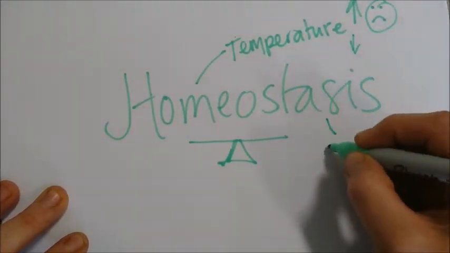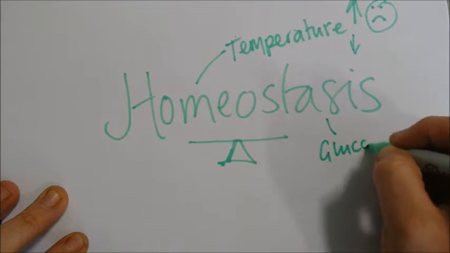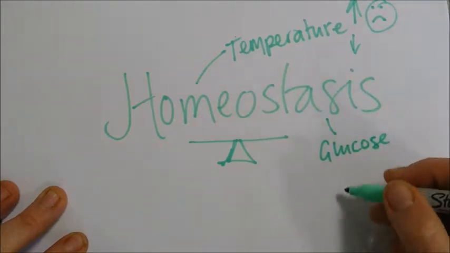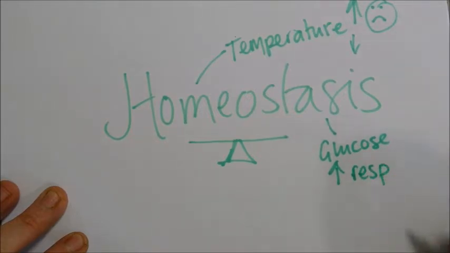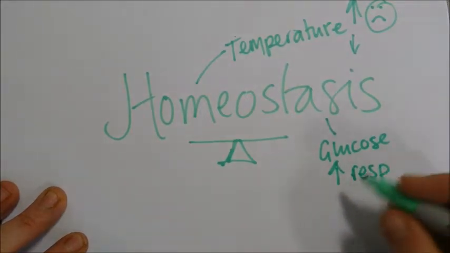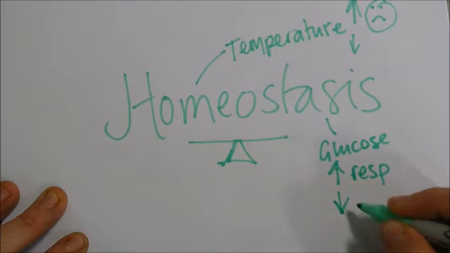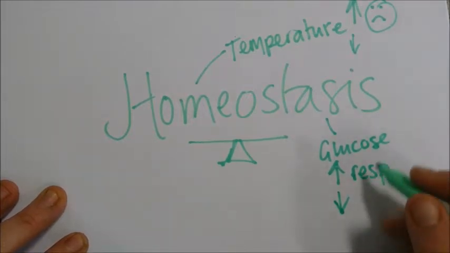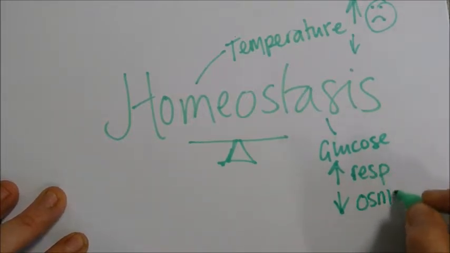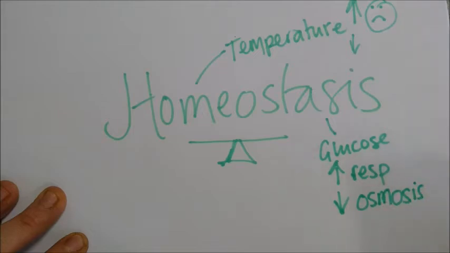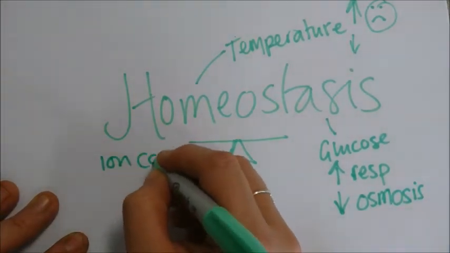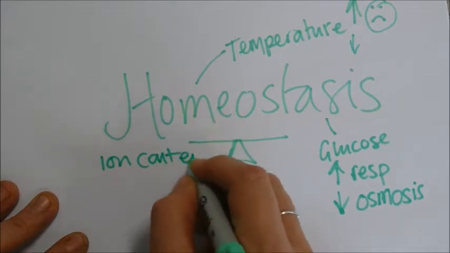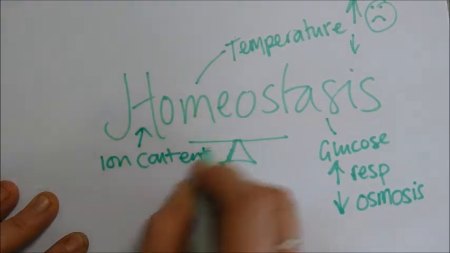If you think about your blood sugar levels, your glucose levels, we have to keep our blood glucose level high enough so we've got enough energy being released by respiration, but also we need to keep it low enough, because if there's too much glucose in our blood, we get osmosis out of our cells, which means they won't work anymore. The other thing we need to think about is ion content. We don't want ions to become too high, and that is where our kidneys become involved.